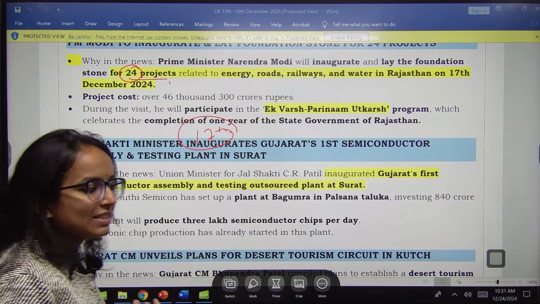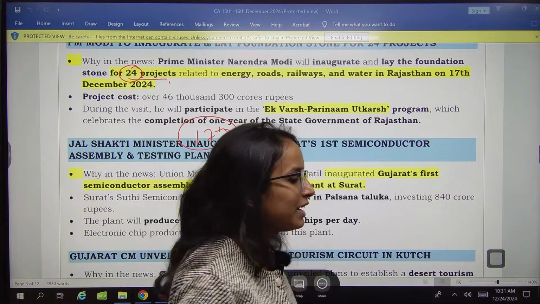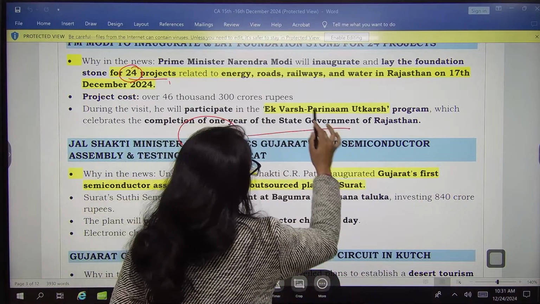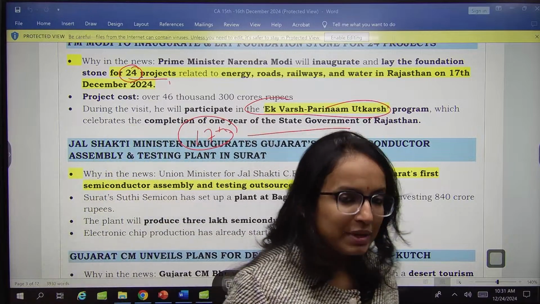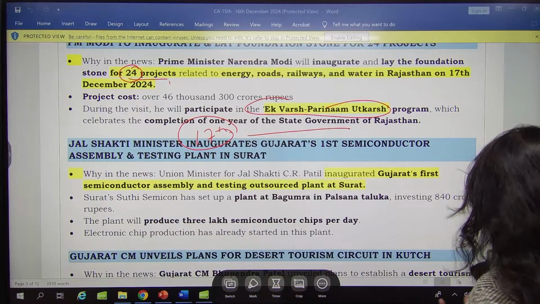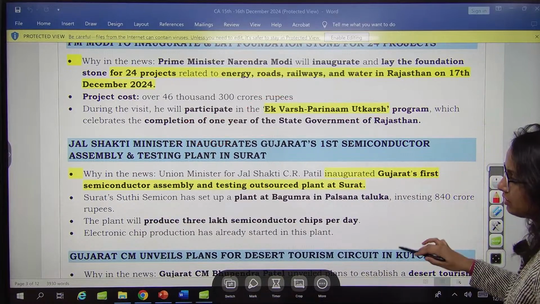And this basically is there because the Rajasthan government is celebrating 1 year completion of the state government. Ek Varsh Parinam Utkarsh. Okay. Ek Varsh Parinam Utkarsh is being celebrated for 1 year completion of the state government of Rajasthan.